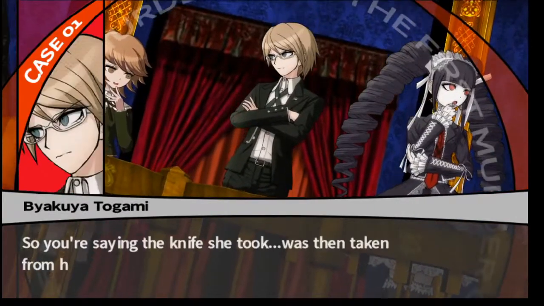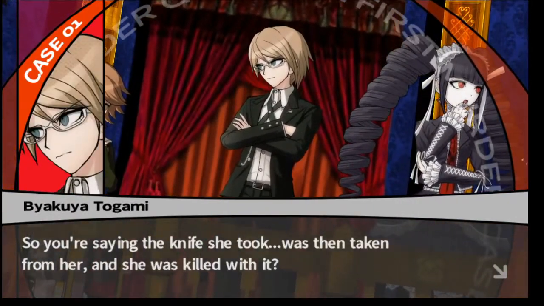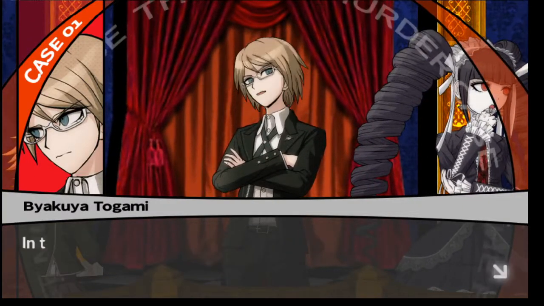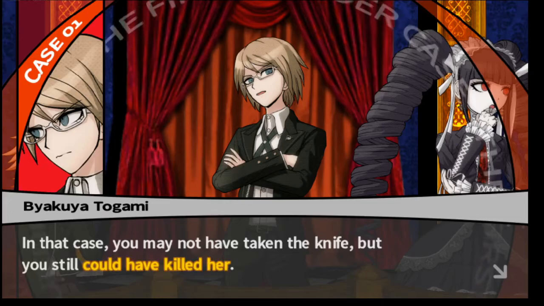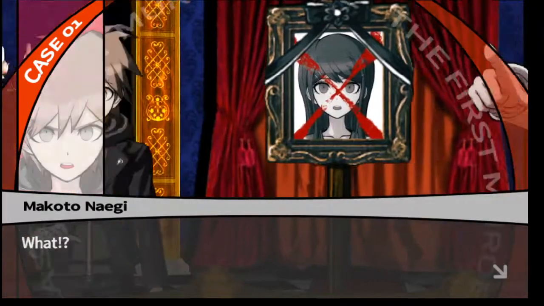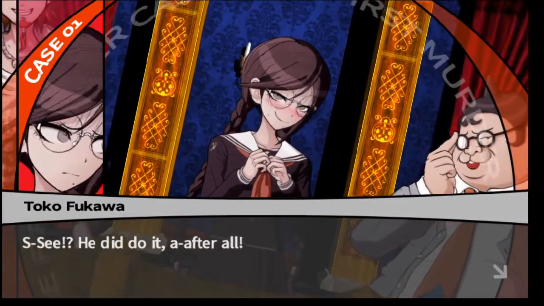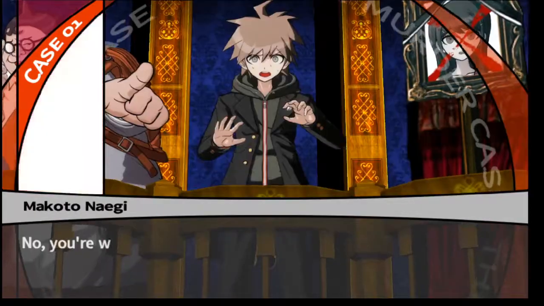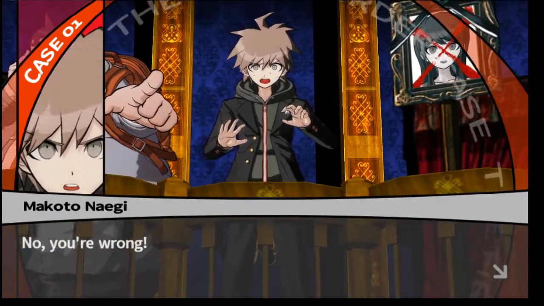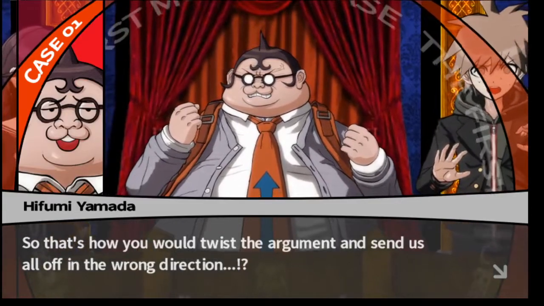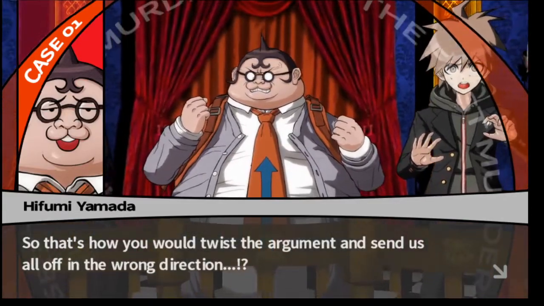So you're saying the knife she took was then taken from her, and she was killed with it? In that case, you may not have taken the knife, but you still could have killed her. Facts. What? See? He did do it after all. That's not true. No, you're wrong. That's how you would twist the argument and send us all off in the wrong direction?